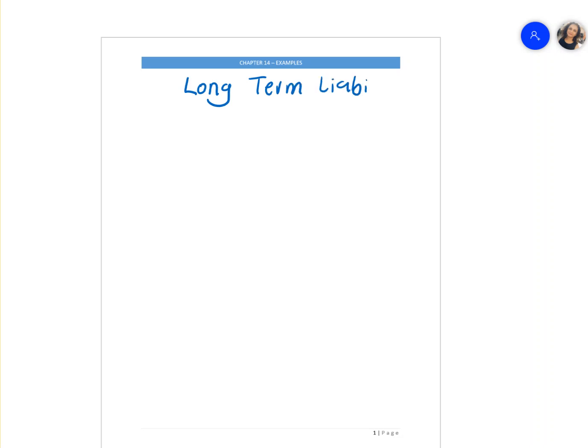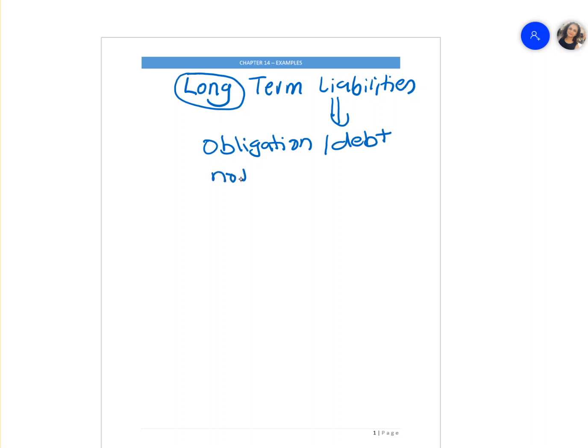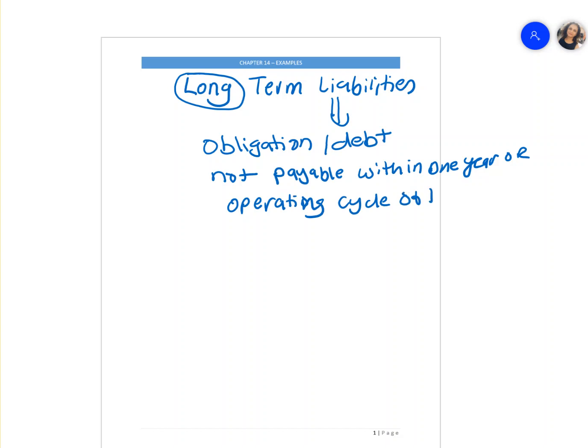Long-term liabilities. So what are long-term liabilities? Liability, another way of saying it, is an obligation. If the obligation is long-term, it is longer than 1 year. So a liability is an obligation or a debt that is not payable within 1 year, or operating cycle of the company.